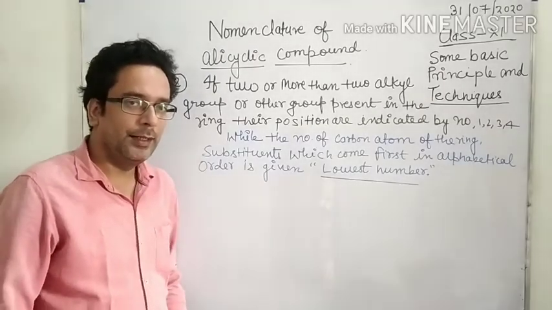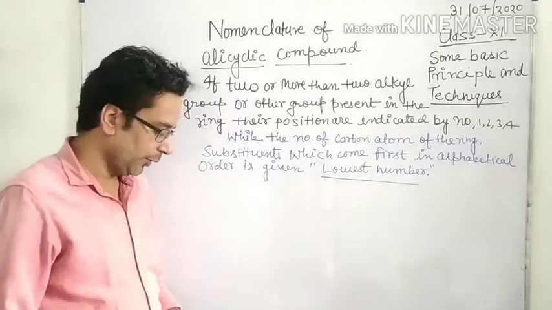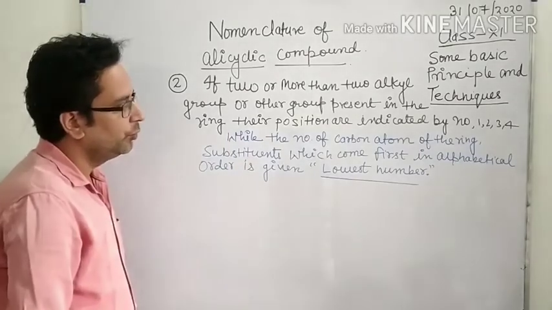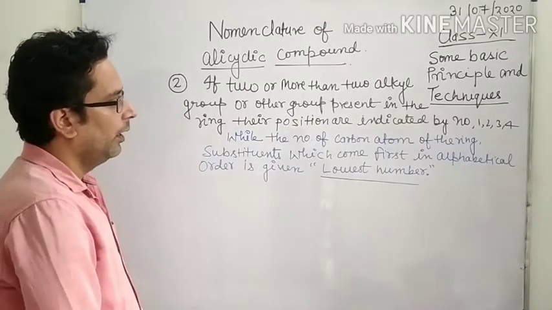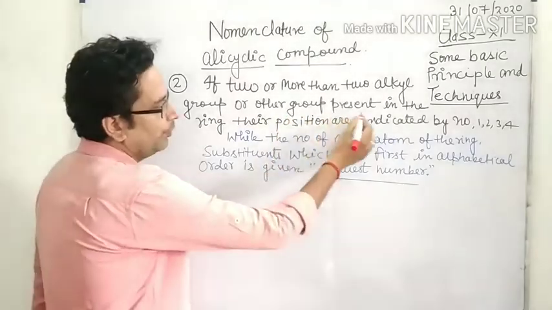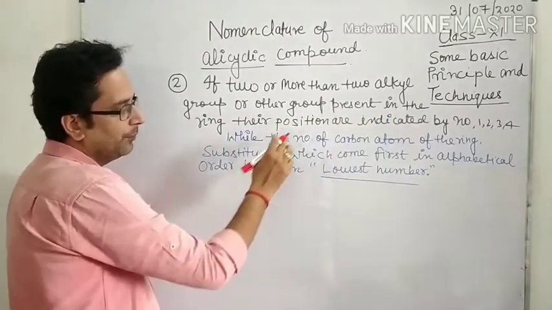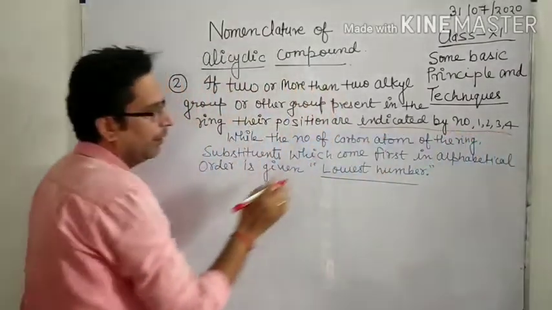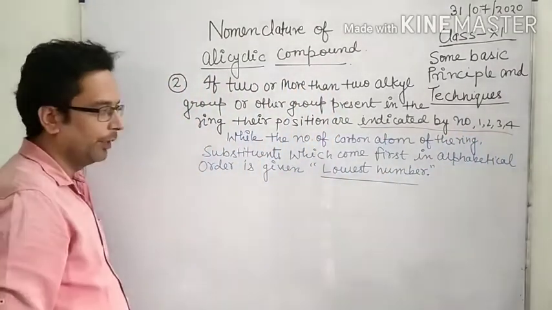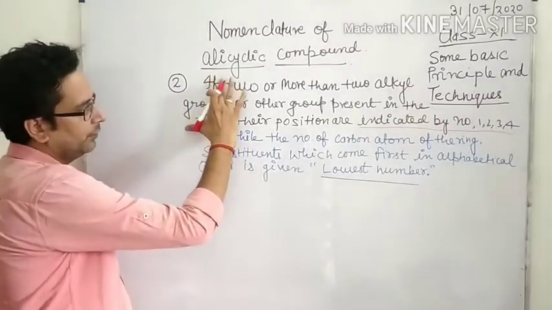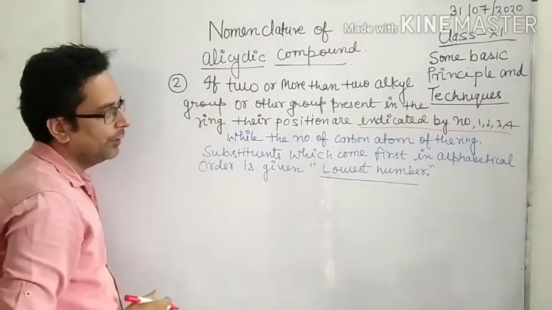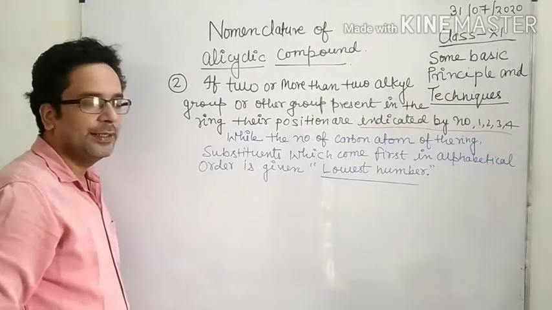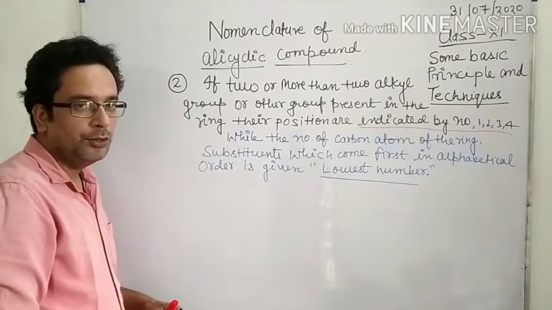Now the next point related to alicyclic compounds. Look here: if two or more alkyl groups or other groups are present in the ring, their positions are indicated by the numbers 1, 2, 3, 4 and so on. What is the meaning of this line? If two or more alkyl groups or other groups are present in the ring, their positions are indicated by numbers 1, 2, 3, 4.